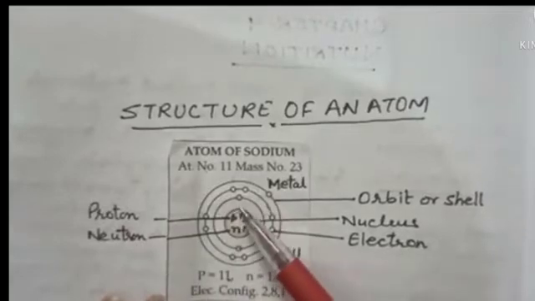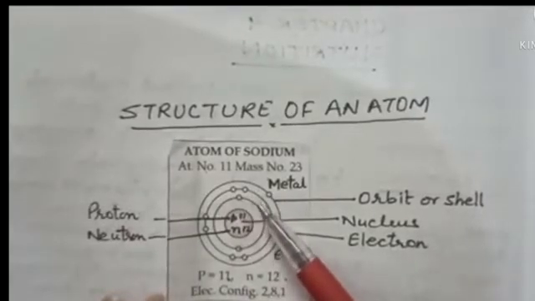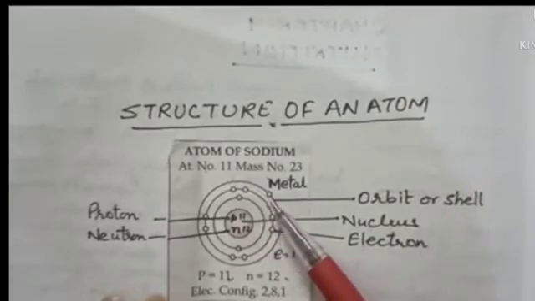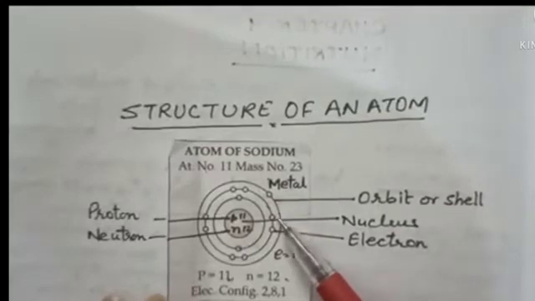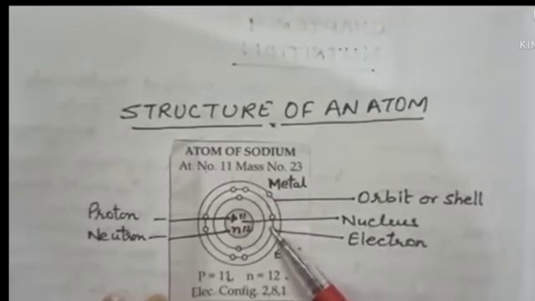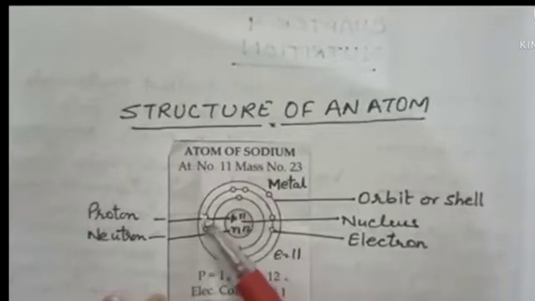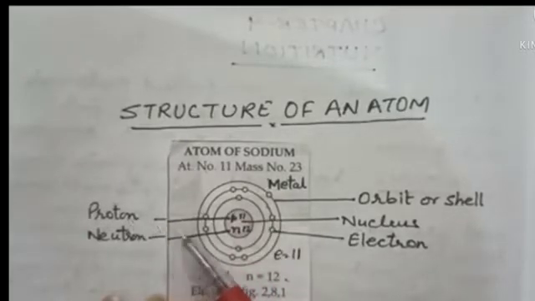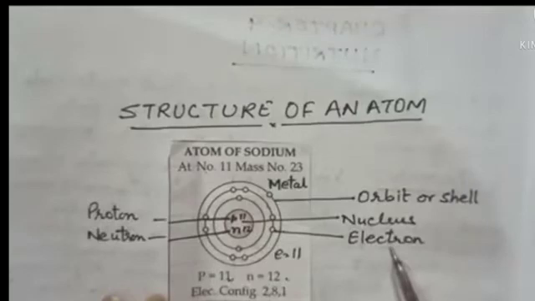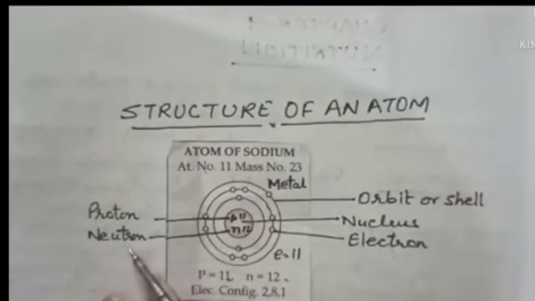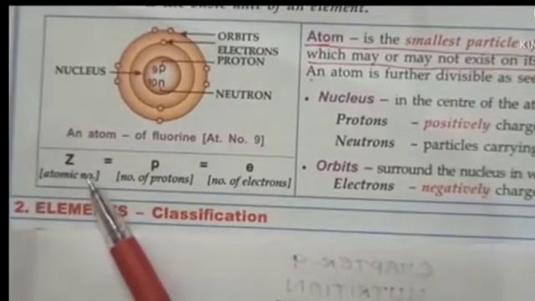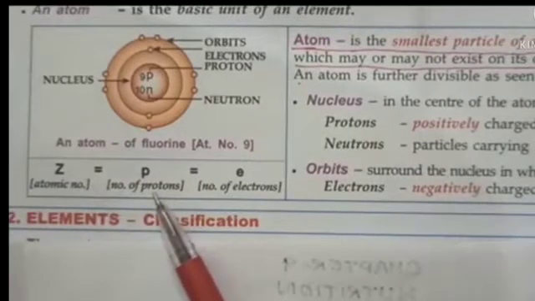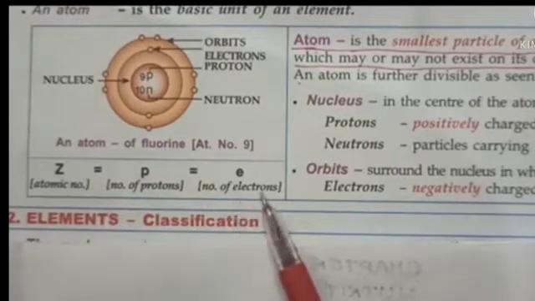Around the nucleus are shells, here there are 3 shells, also called orbits. In these orbits or shells, electrons are present. Protons carry positive charge, while electrons carry negative charge. But neutrons have no charge. The atomic number of an atom is always equal to its number of protons, which is also equal to the number of electrons.